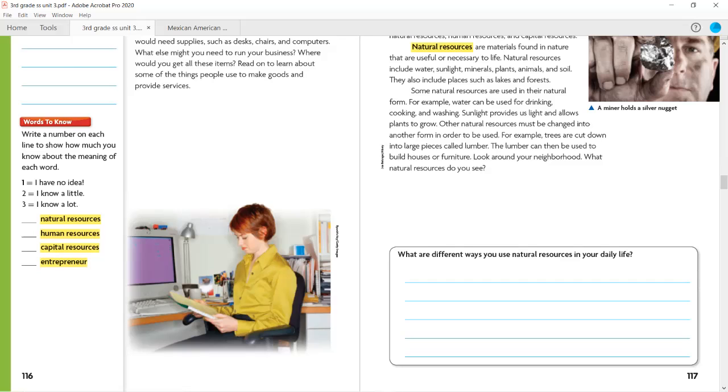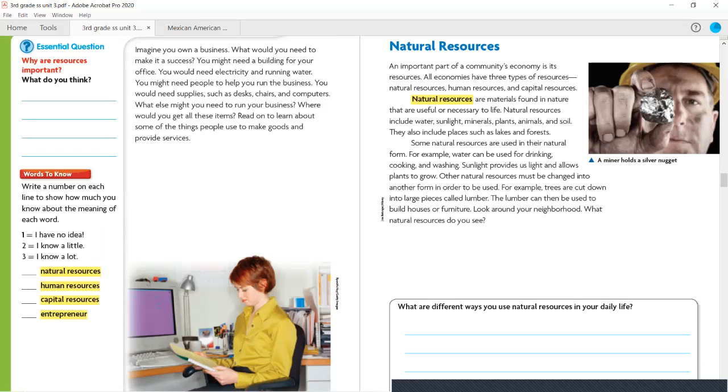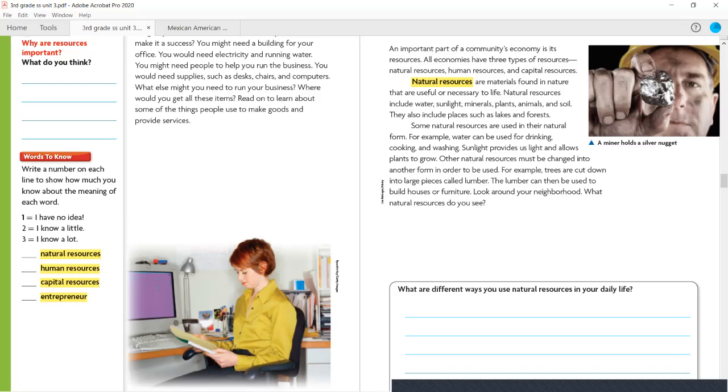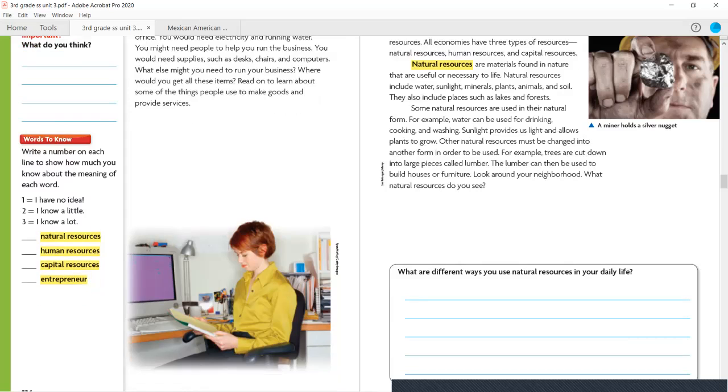So after you've completed your essential question and the words to know section, you're going to answer the question down at the bottom. What are different ways you use natural resources in your daily life? And here we have a picture of a person holding a silver nugget. This is a miner, and if you read under it, the caption says a miner holds a silver nugget. So that's what silver looks like in its raw form when it's first dug up out of the ground.